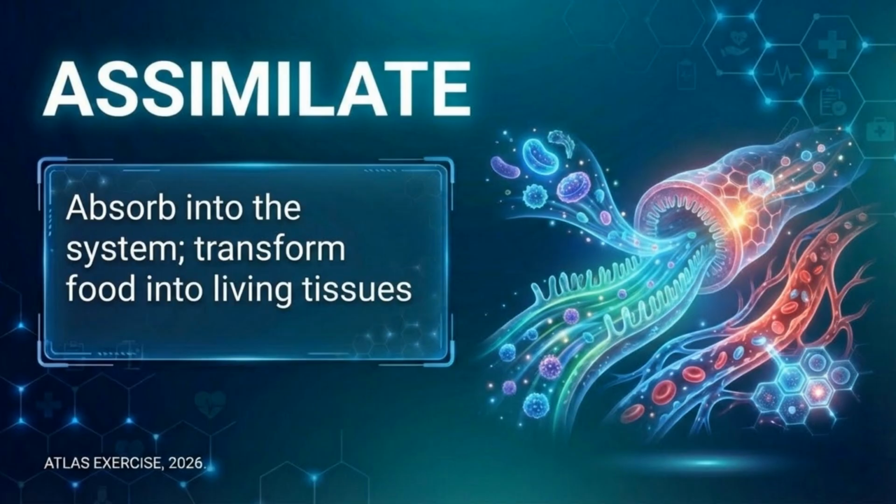The sequence: ingestion, you eat food. Digestion, food is broken down. Absorption, nutrients enter the bloodstream. Assimilation, cells use those nutrients. Assimilation is where food becomes you.